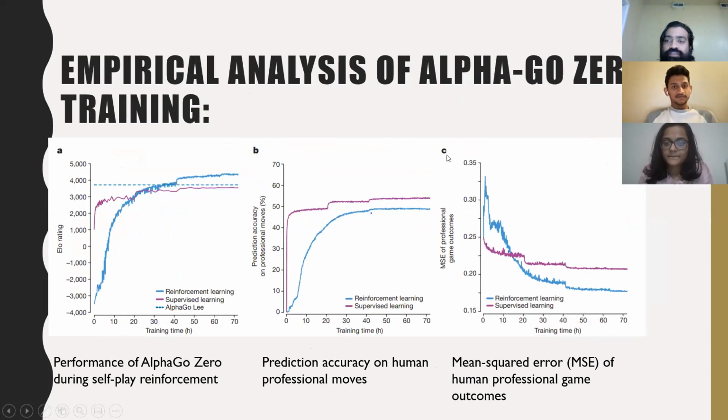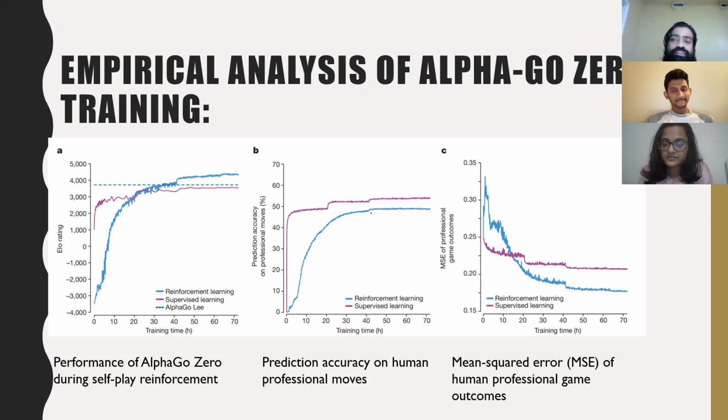Thanks, Charita, and thanks, Rajesh. So my teammates explained mastering the game of Go without human knowledge and with deep neural networks. Once we are done with everything, we need to do some analysis of the research. This empirical analysis will explain how the AlphaGo Zero training goes on.